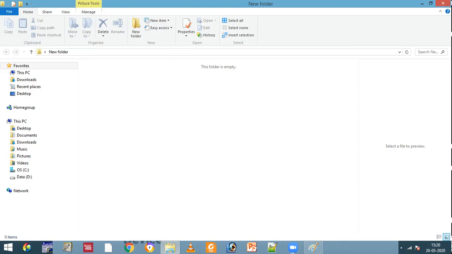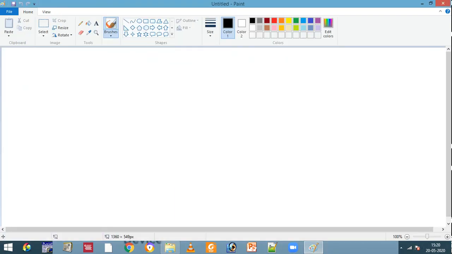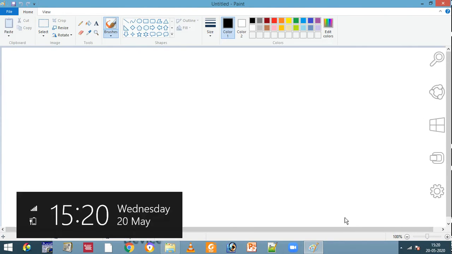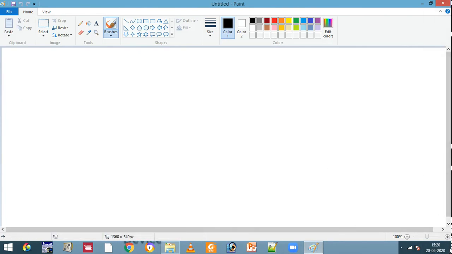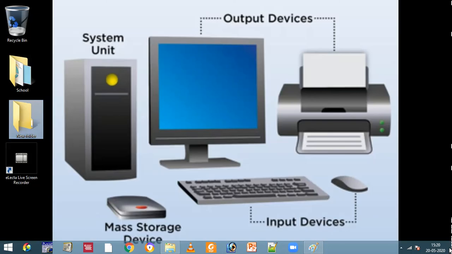But in the taskbar, which is mostly ignored, we have one small rectangle in the extreme right corner. See, where is my mouse pointer? Extreme down right. So when I click here, we come to the desktop directly.